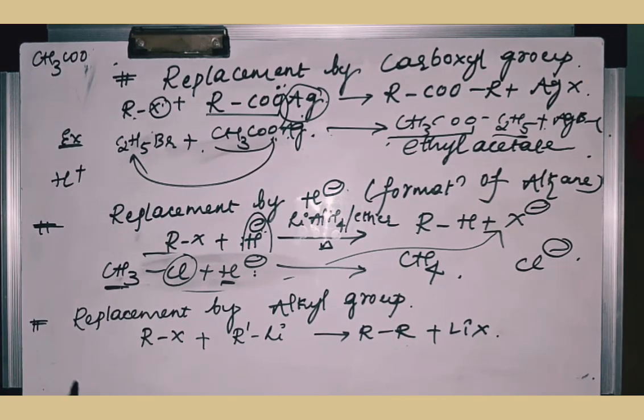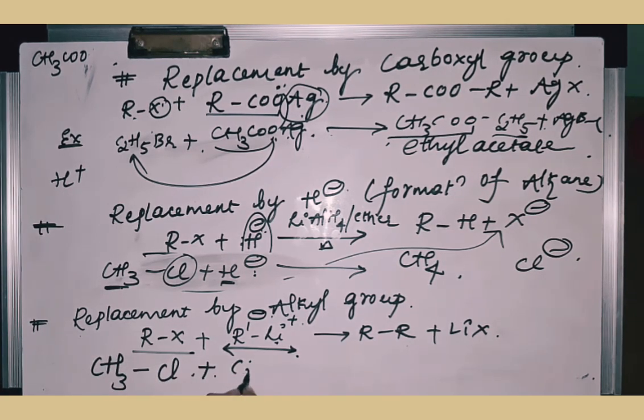Okay. The last reaction in the category of these nucleophilic substitution reactions is replacement by alkyl group. So when I use alkyl halide in presence of alkyl lithium, this is called lithium attached to the alkyl group. Lithium is electropositive in nature, so this will have a positive charge and this will have a negative charge. So alkyl halides, when you are reacting that with lithium alkyl, you are going to get higher alkanes along with the formation of lithium halide. So you will understand this with this example.